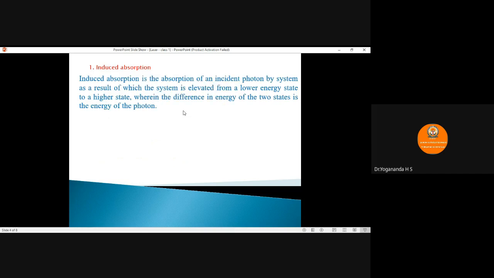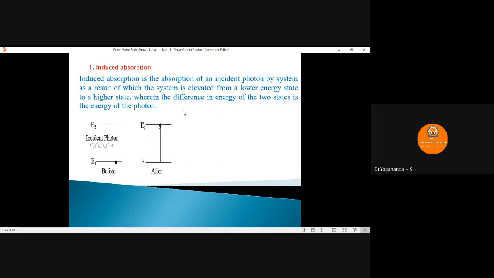Induced absorption is the absorption of an incident photon by an atom, which results in the atom in the ground state being excited to a higher energy state, where the energy of the incident photon is equal to the difference in energy levels.